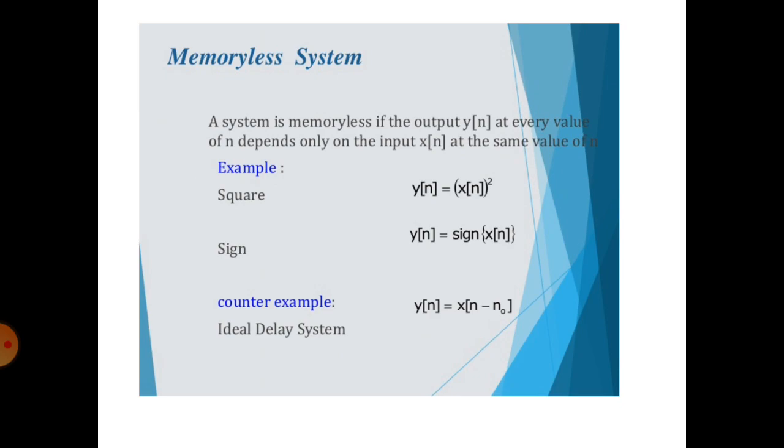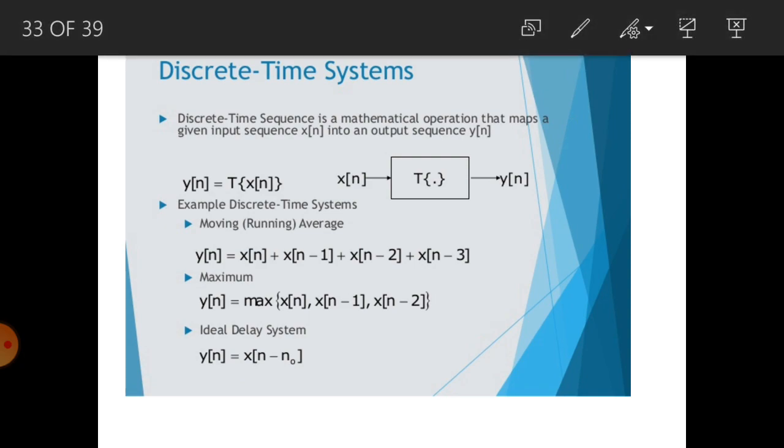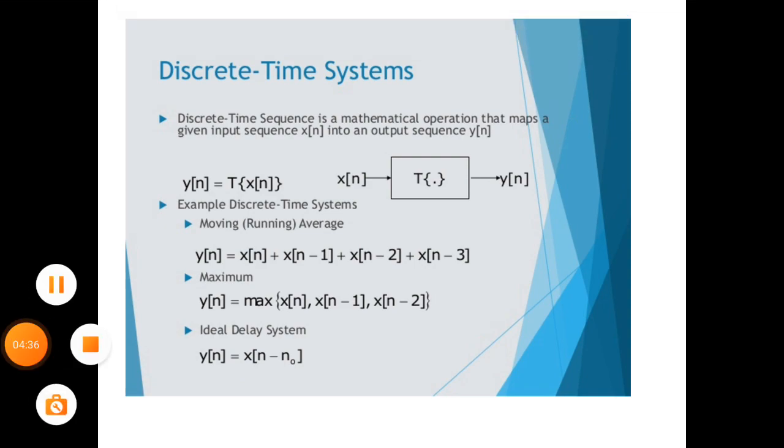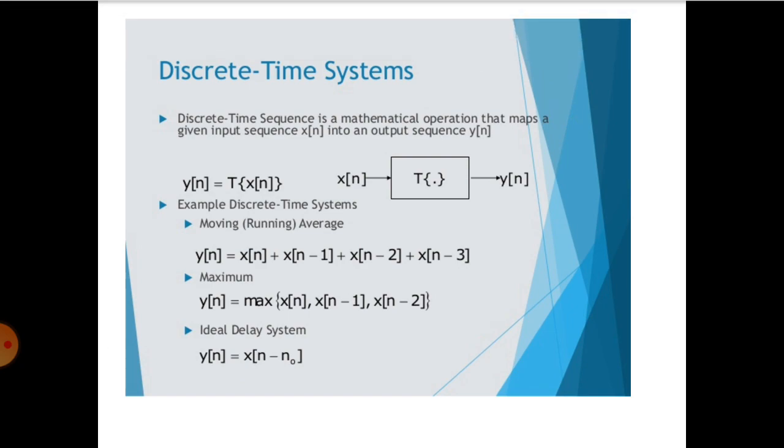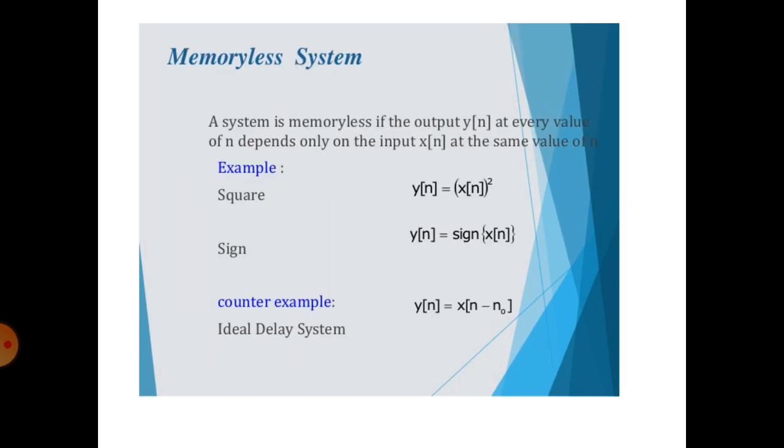Sine: y of n is equal to sine x of n. So this is an example for square and sine. Counter example, ideal delay system: y of n is equal to x of n minus n naught.